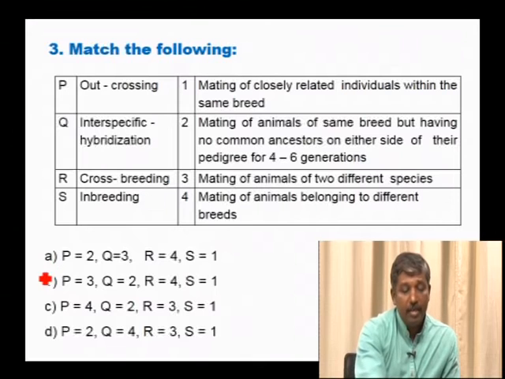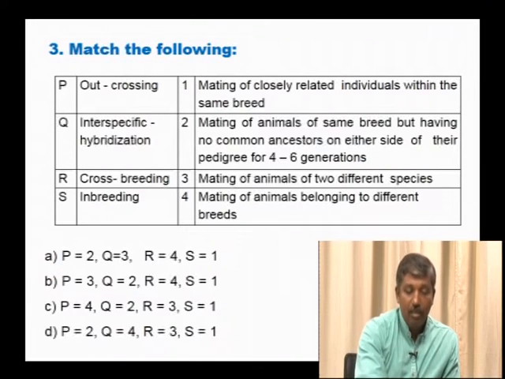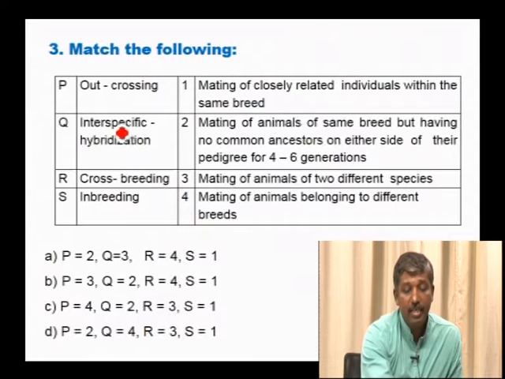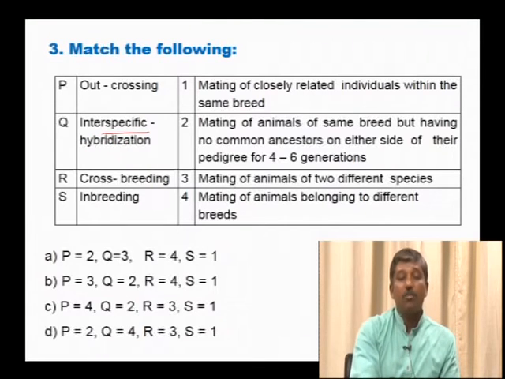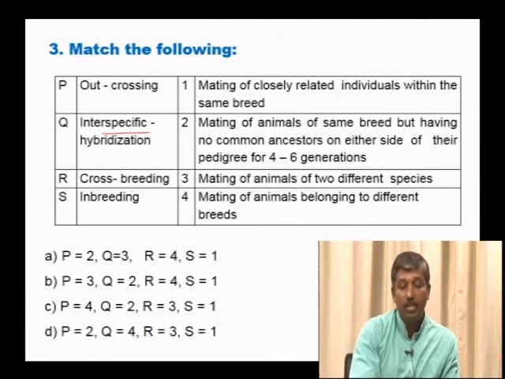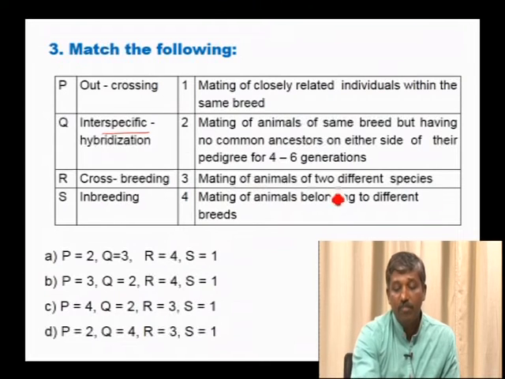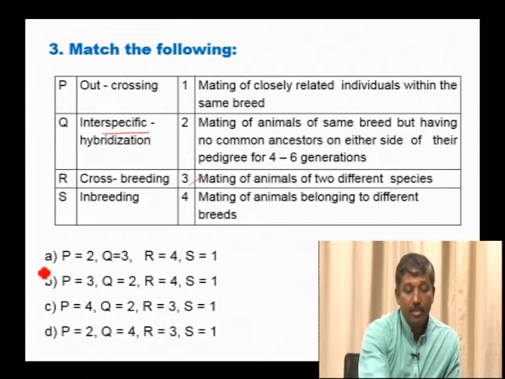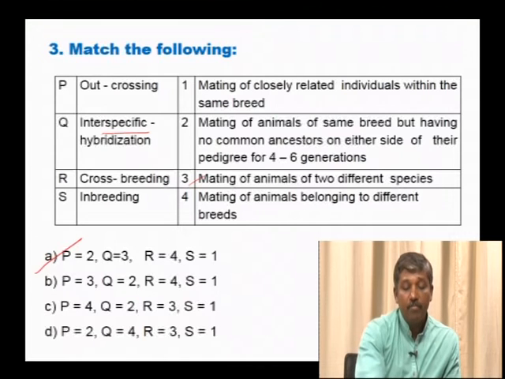Here A and D have P2, so among these two, either A or D. Next we select Q, interspecific hybridization. As the term itself suggests, it is the crossing of two different species belonging to the same genera, hence mating of two animals of different species. So Q matches with 3, hence it is the first option. So we need not check R4 and S1.